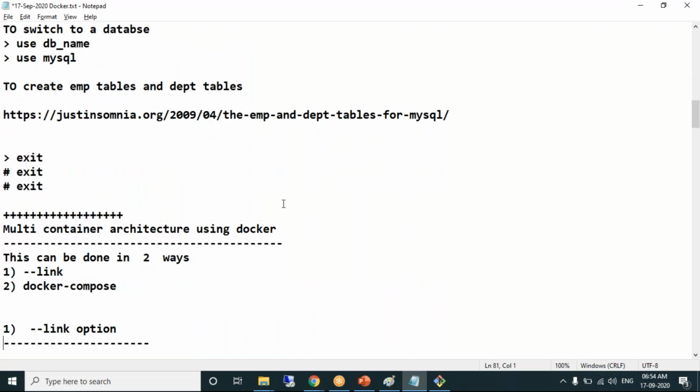Now once we are out of the container, how do we go back? Like in case we use -it, once you are out from the container, you want to connect to the same container, isn't it? How do we go in? Docker attach command. I'll show you. Docker attach container name. You'll be attached to the container.